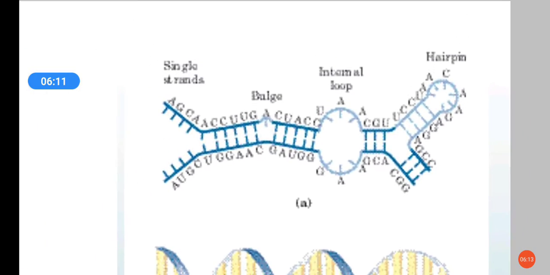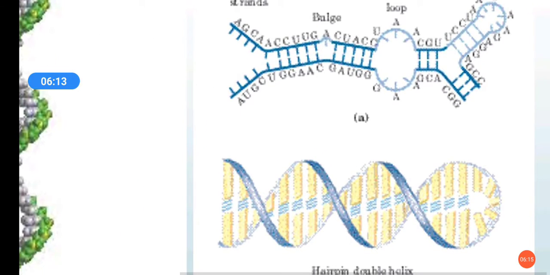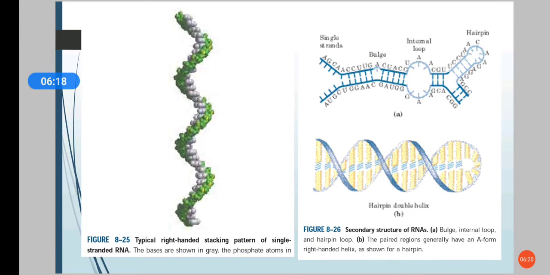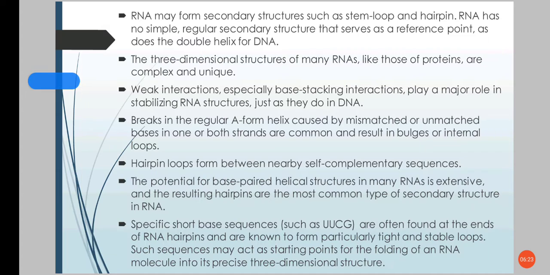So these are the different secondary structures in the RNA. But the most common structure is the hairpin. Different base pairings and different kinds of secondary structures can arise, but hairpins are the most common type.